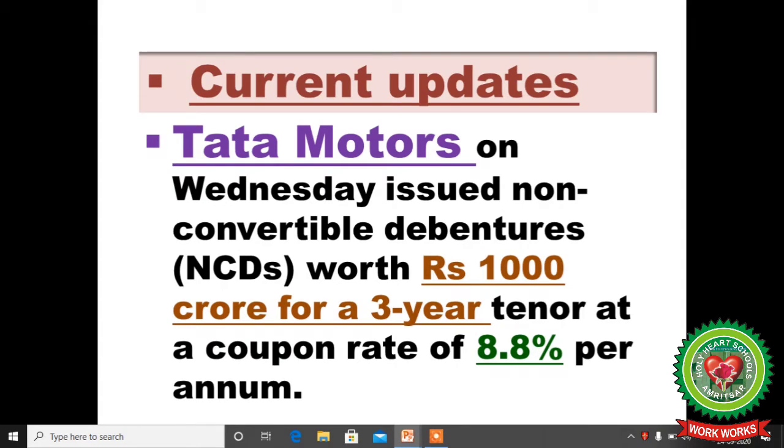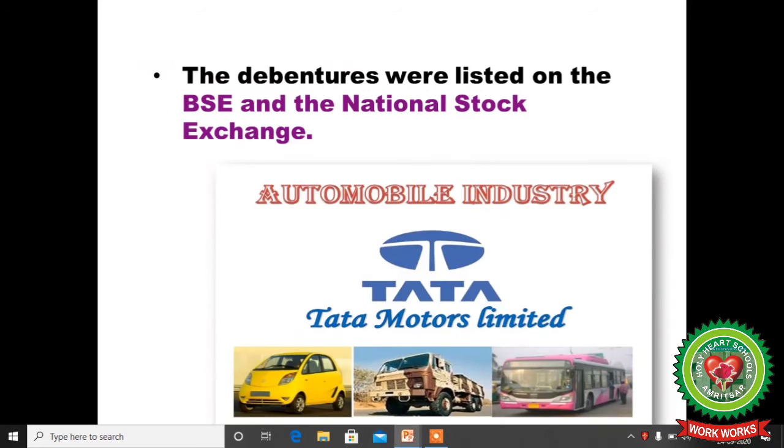For current updates, Tata Motors on Wednesday issued non-convertible debentures. NCD means debentures that the company will not convert into shares in future. They are worth rupees 1000 crore for a 3-year tenure at a coupon rate of 8.8% per annum. So here a fixed interest of 8.8% is provided to the debenture holder.